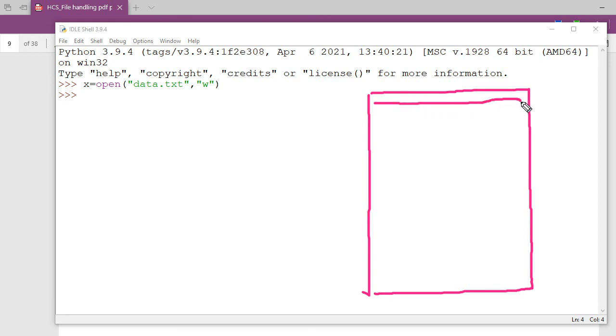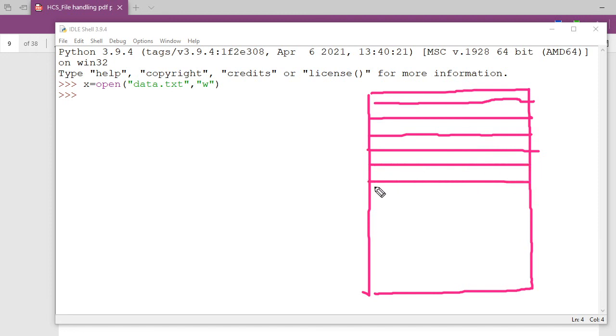Okay, from here automatically your cursor is going. You type as much as possible. You see Notepad. Till you press the enter key, it will go in a straight line. So suppose you have started from here and you are ending here. You can think like a layman that 1 2 3 4 5 6 7 8 lines you have typed. But according to a programmer, what you have typed is only one line, right? This is one line of data.